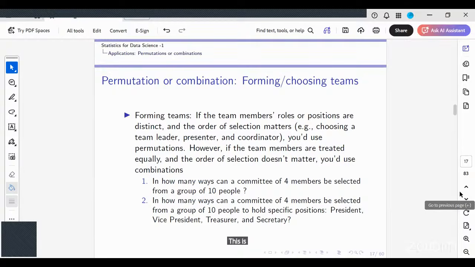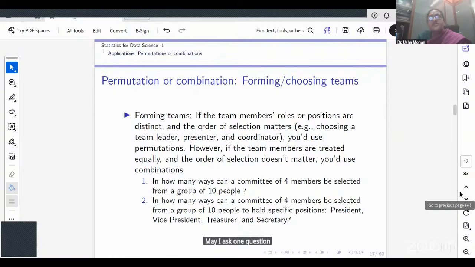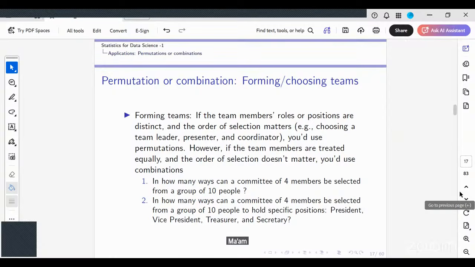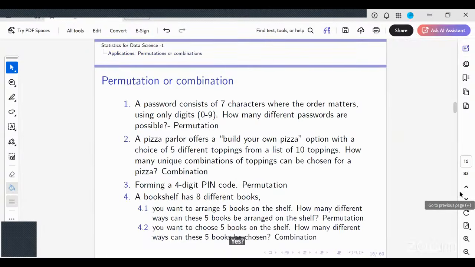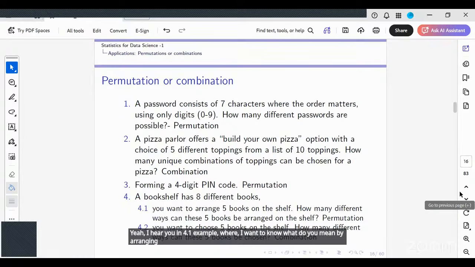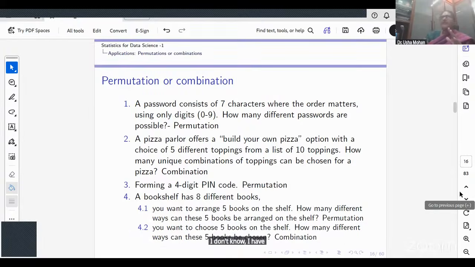Ma'am, may I ask one question? Yes. Could you please go to the previous slide? In this example, what do you mean by arranging 5 books on the shelves? I have 8 distinct books with me, and I just want to arrange them on a shelf.